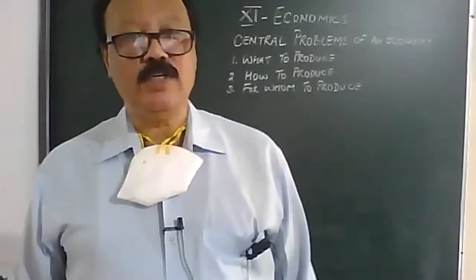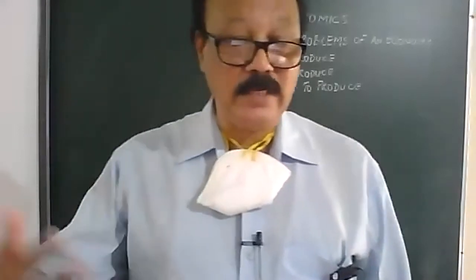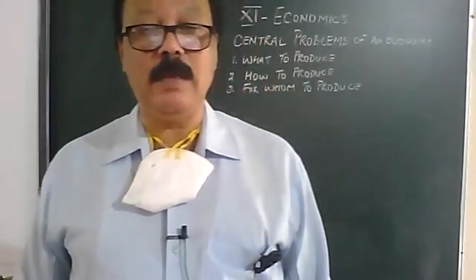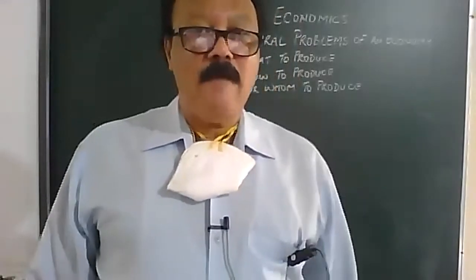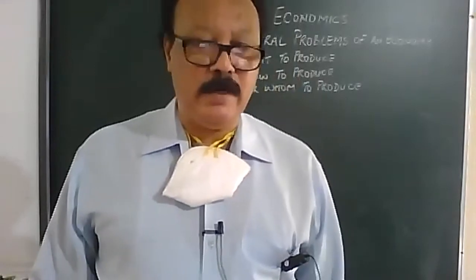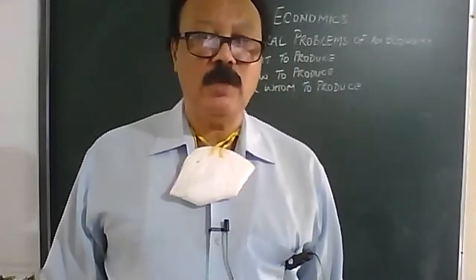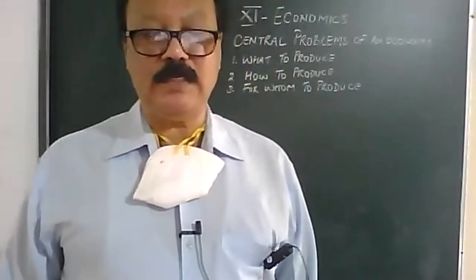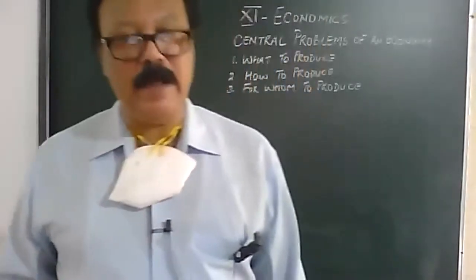So if the national income is distributed equally, then what happens? Everyone will get an equal share in it. Like, there are the 4 factors of production. You must be aware from class 10. The factors of production are land, labor, capital, and enterprise.